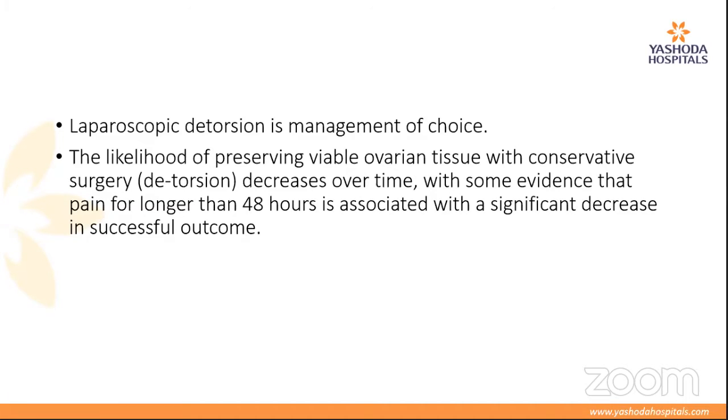The likelihood of preserving viable ovarian tissue with conservative surgery decreases over time, with some evidence that pain for longer than 48 hours is significant. So if we miss it in the ER once or twice, that is fine, but within 48 hours we have to catch this twisted ovarian cyst. If we cross 48 hours, the ovary becomes necrotic and we cannot keep it viable. So we have to pick this up before it reaches the non-viable stage.